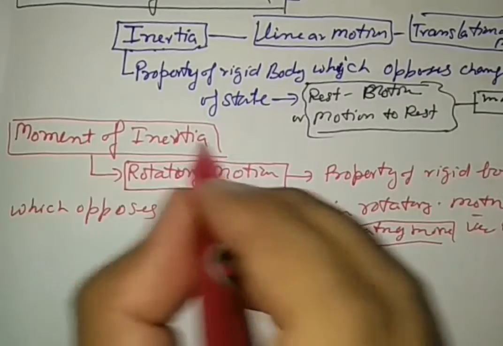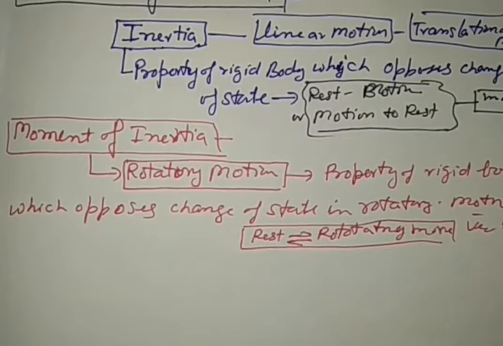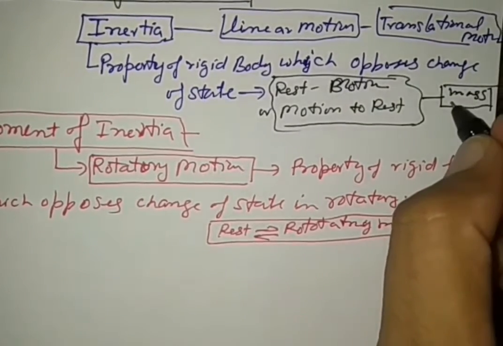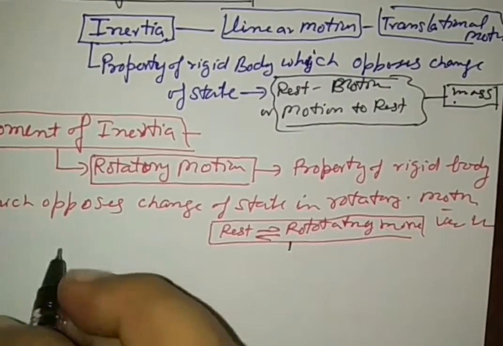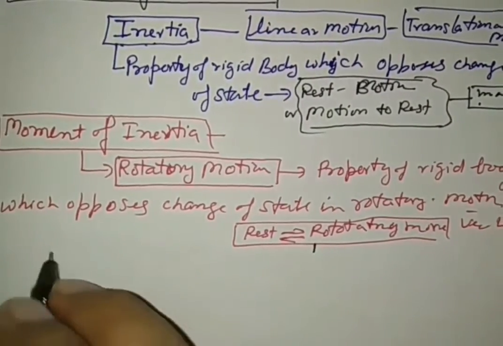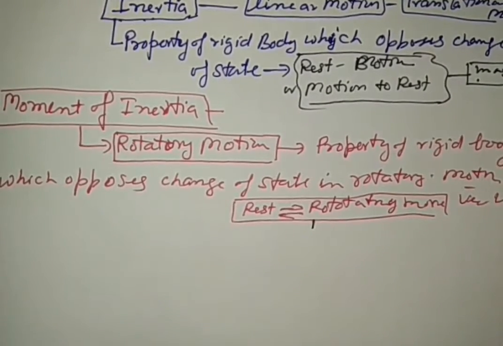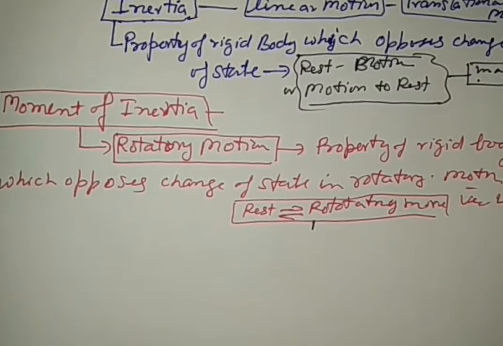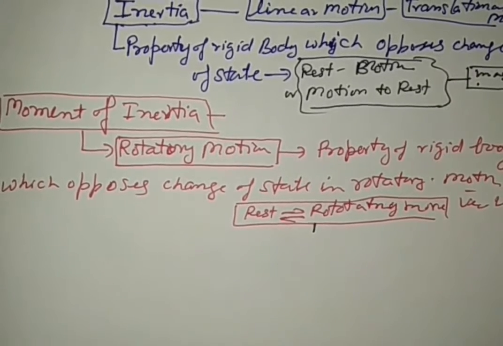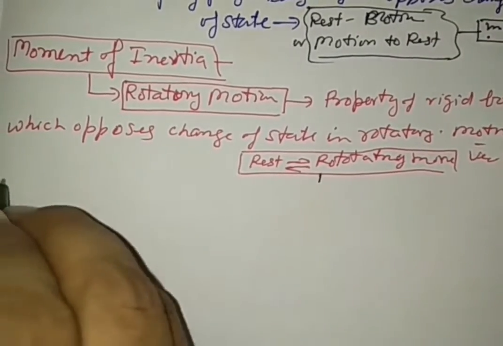This opposing property is called moment of inertia. In translational motion it depends on mass, but here moment of inertia depends on two factors mainly. Before going through the definition, first we want to see on what the moment of inertia depends.